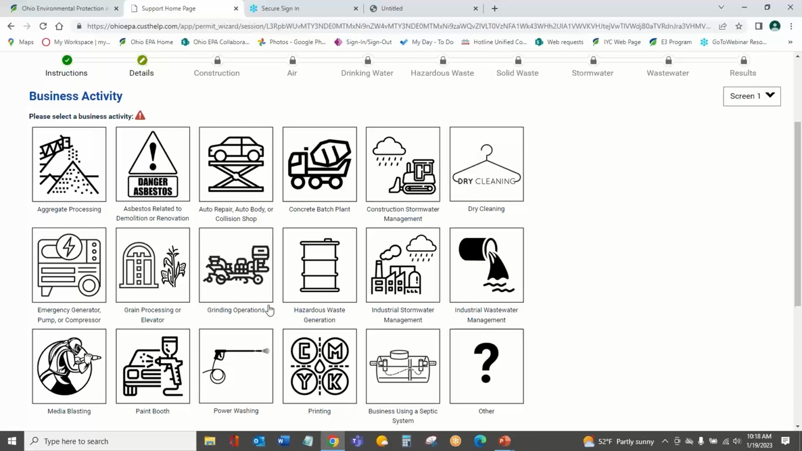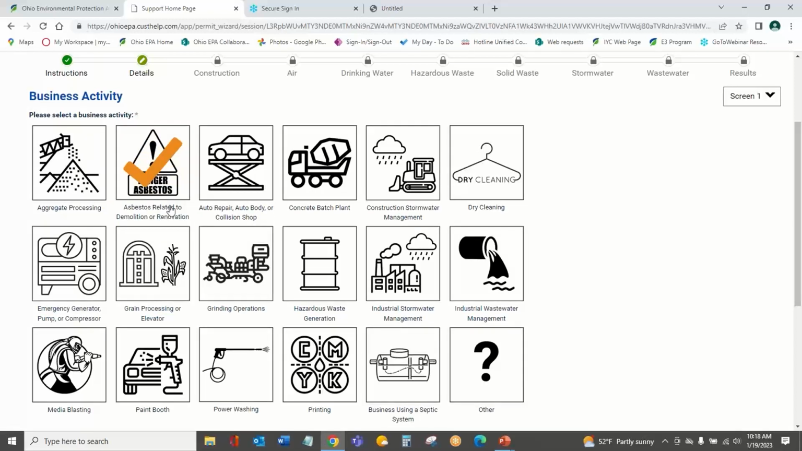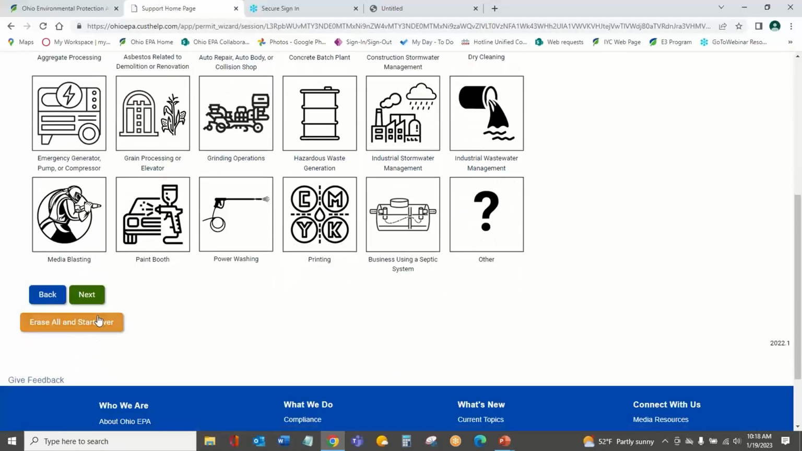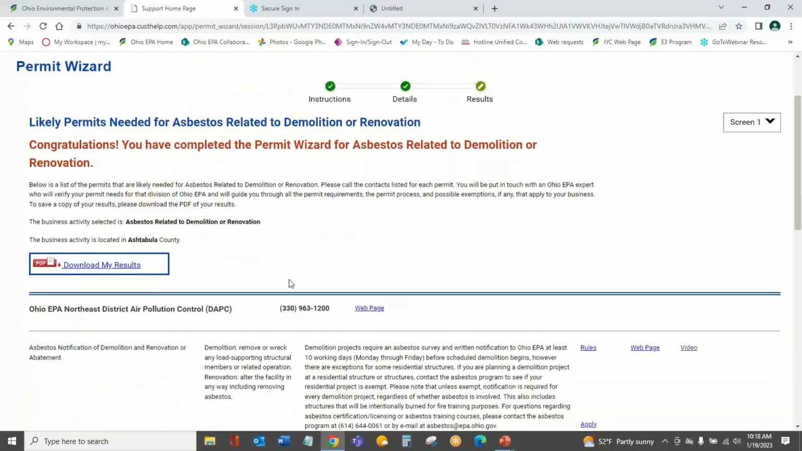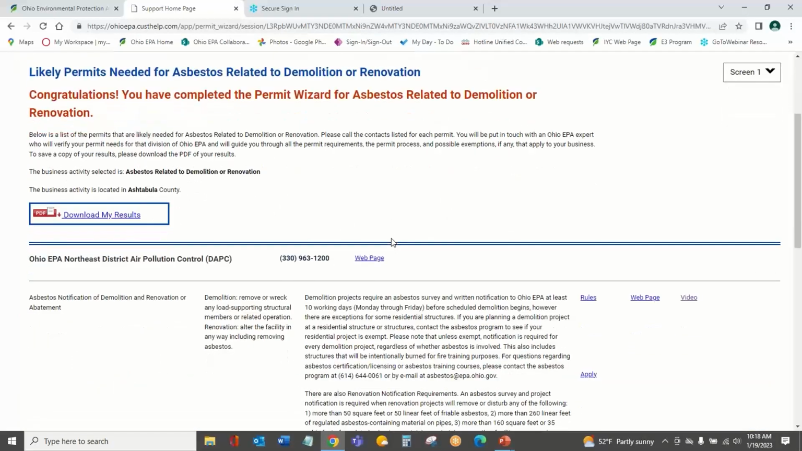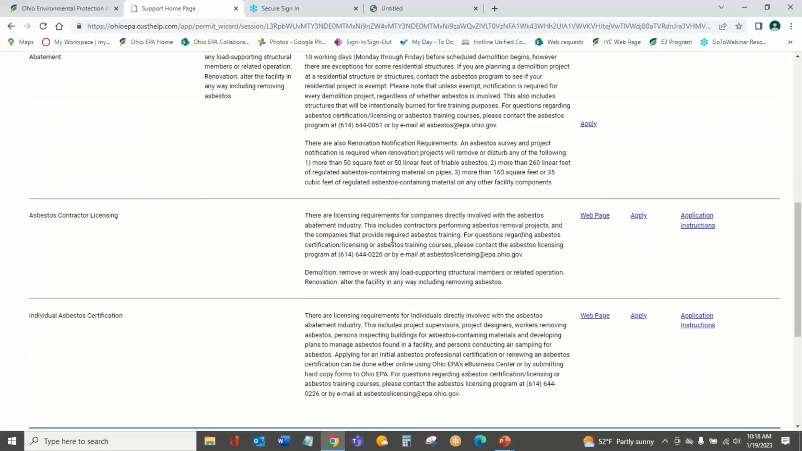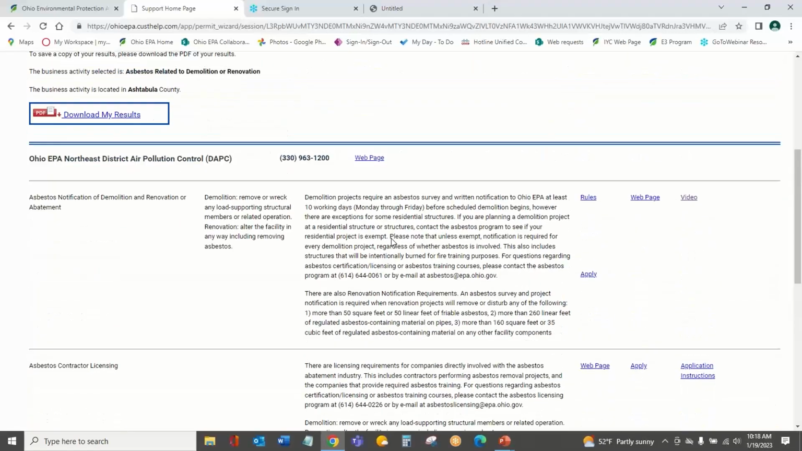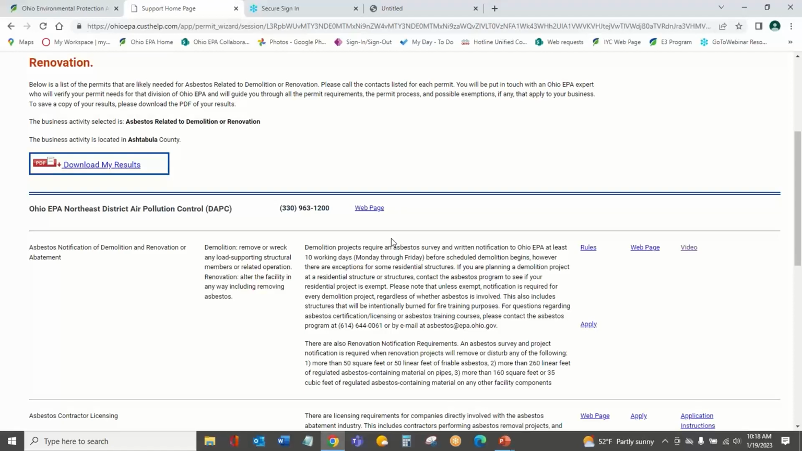I'm going to start with asbestos because I want to show y'all that, let's say I have an asbestos related demolition or renovation question. So I'm going to select the icon. I'm going to press next. And what you'll find is after pressing next, I'm already done with the information I need for asbestos. It's that fast. So less than a minute through Permit Wizard.